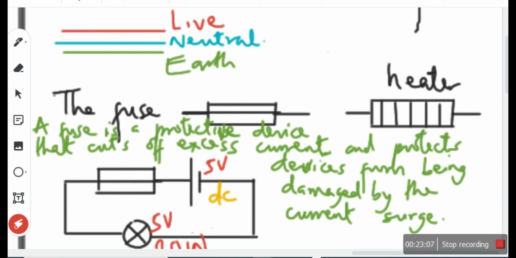Depending on the color code for that country, live is usually red or sometimes brown. Neutral can be blue or another color. Earth, green. But it depends on the color code that is used for that particular country. But usually live is red, neutral blue, earth brown, earth green or yellow. They use yellow too for earth.